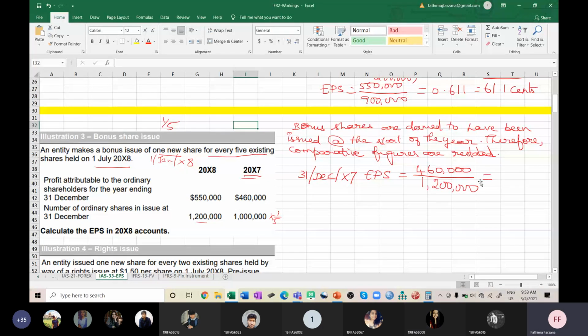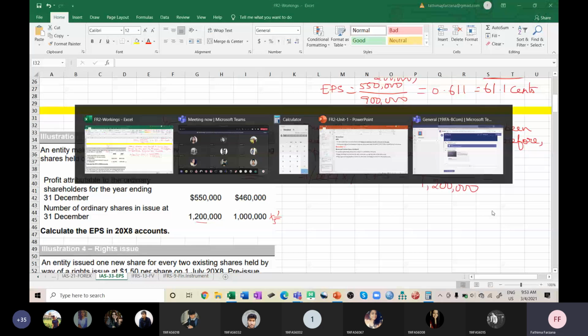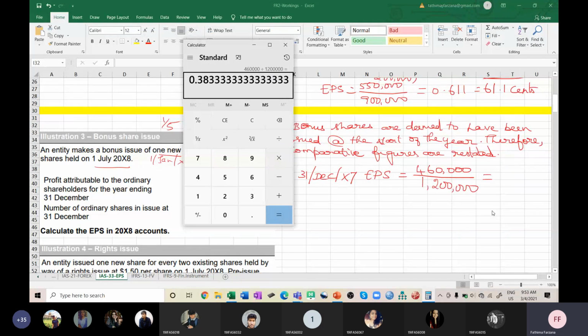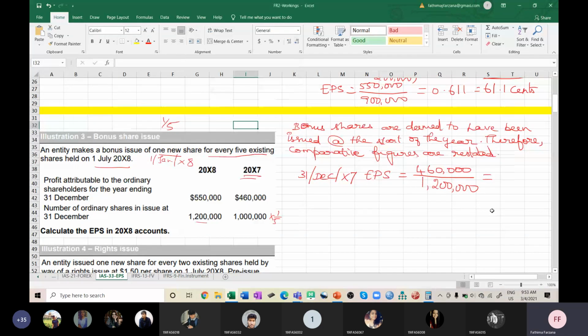Okay, so here I'm getting 0.383. I'll straight away write it in cents, so 0.383 is 38.3 cents. Now when it comes to 31st December 2008, how will I compute EPS?